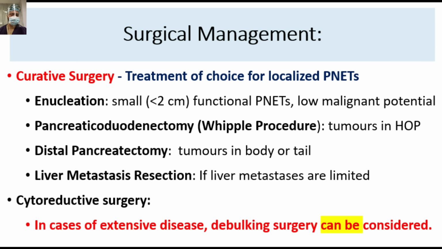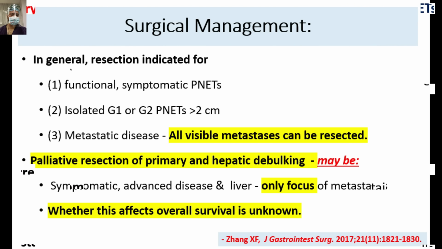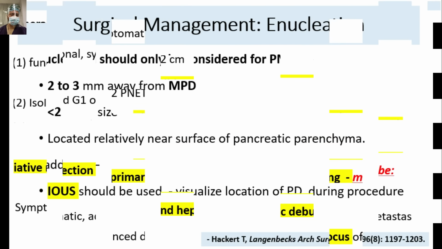Again, do remember, this is a bit debatable. The primary treatment of choice is surgery whenever we can take out the whole disease. So friends, in general, resection is advised for all the functional symptomatic PNETs. Localized grade 1, grade 2 PNETs less than 2 cm, they can be observed. Metastatic disease may be considered for resection if all the visible mets can be resected. Palliative resection of primary and hepatic debulking may be done. It used to be done in the past, but the survival advantage remains unproven. We have to choose these patients very carefully, case by case decision.